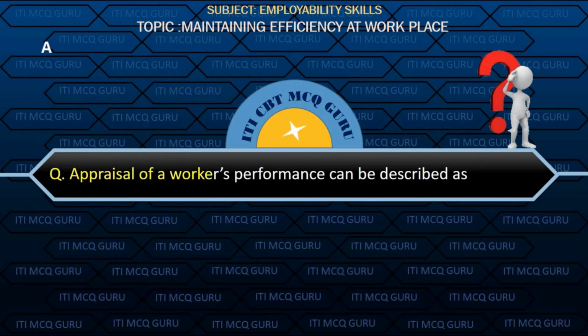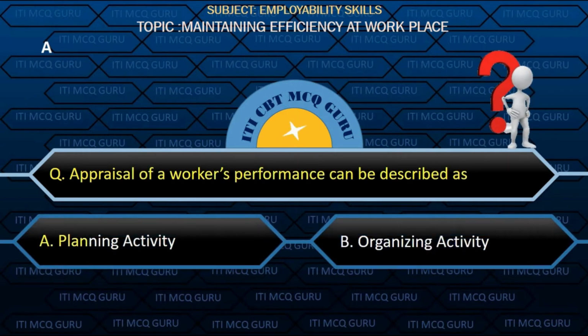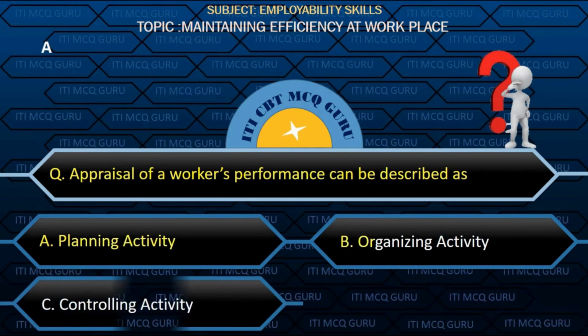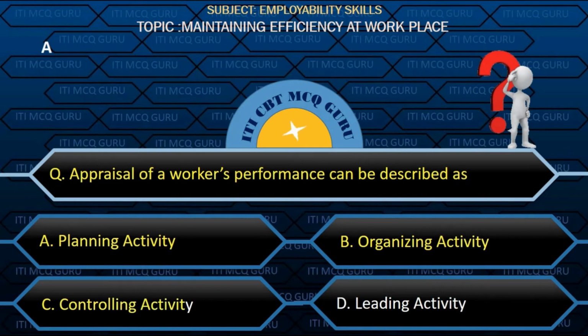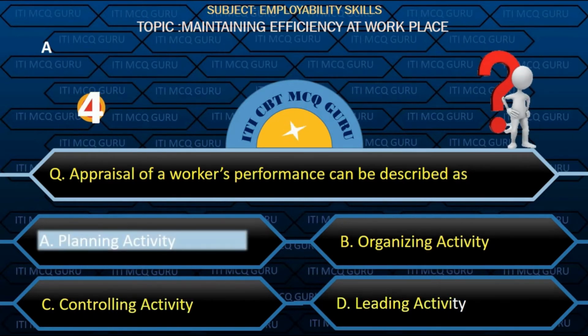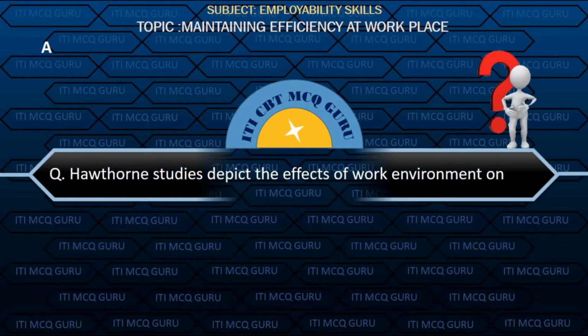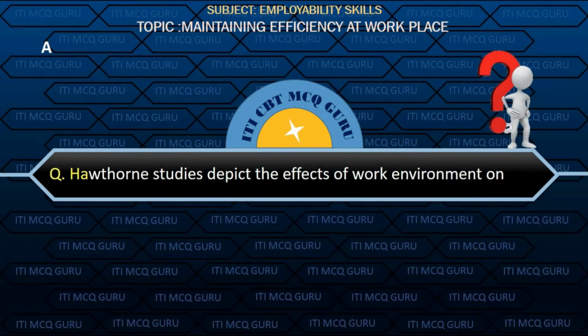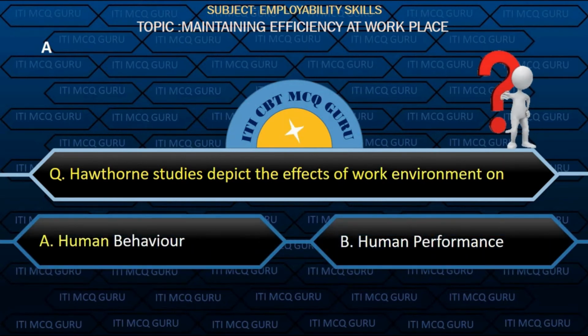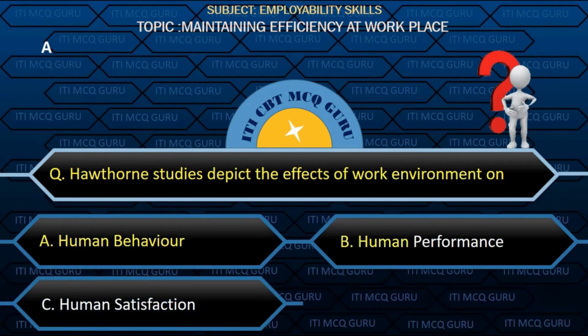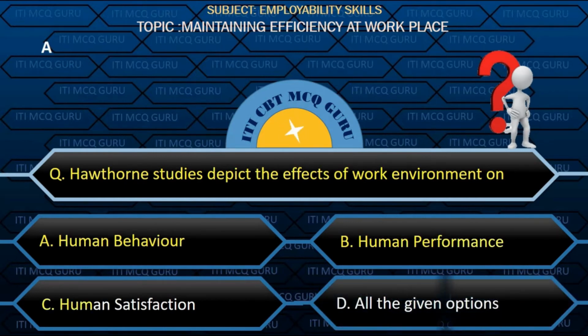Appraisal of a worker's performance can be described as option A, planning activity. Hawthorne studies depict the effects of work environment on option A, human behavior.